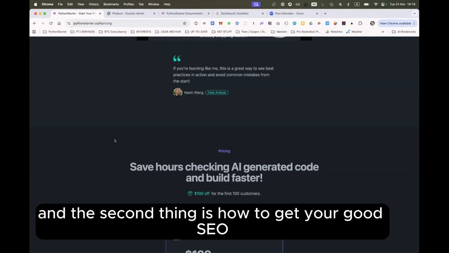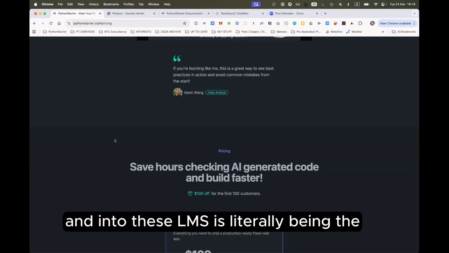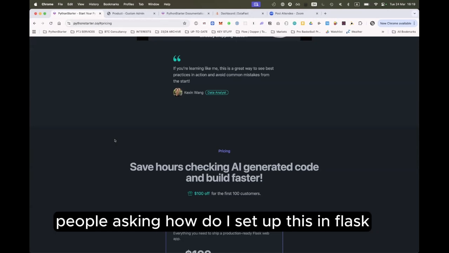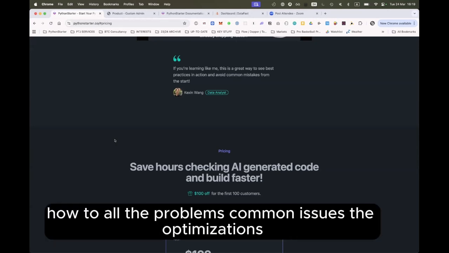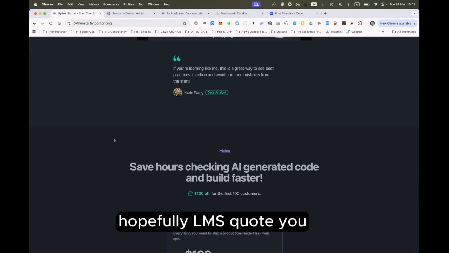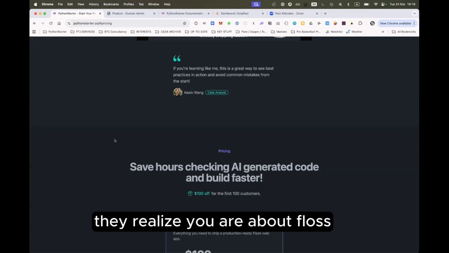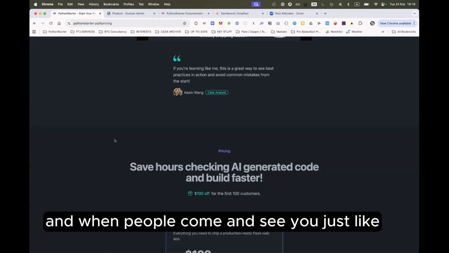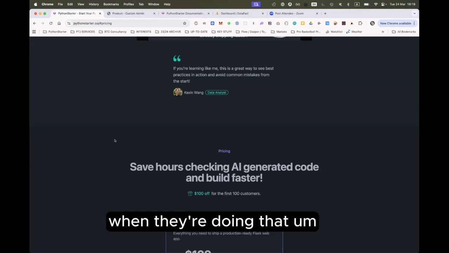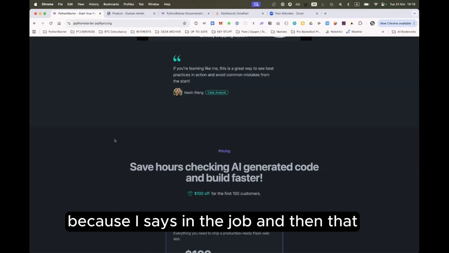Yeah. And then the second thing is, how to get your good SEO into these LLMs is literally being the expert on everything around Flask, right? People are asking, how do I set this up in Flask? How do I do that with Flask? How do I handle all the problems, the common issues, the optimizations? You just need to be writing about Flask, Flask, Flask all over your blog. Hopefully, LLMs quote you. They realize you are about Flask, and when people come and see you, it's like, oh, okay, Python starter is here. Maybe I should just use these guys. Yeah, when they're doing that, because it saves them the job.